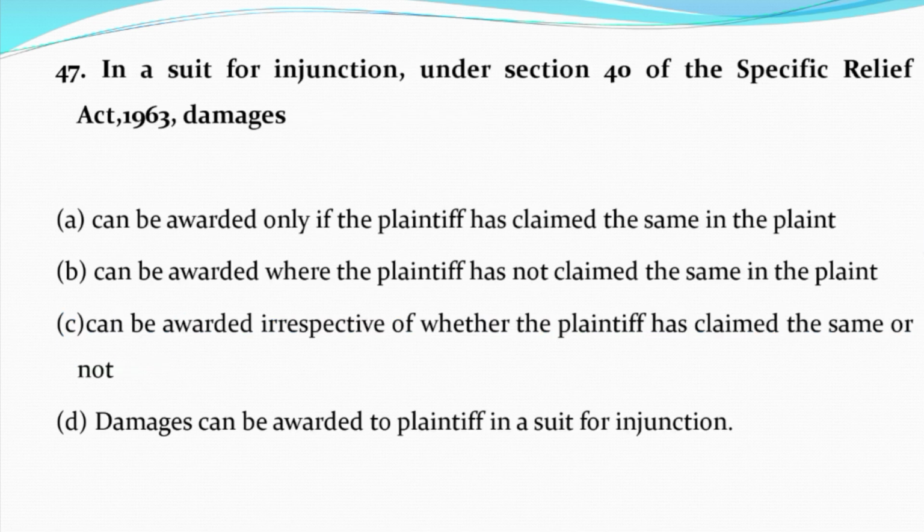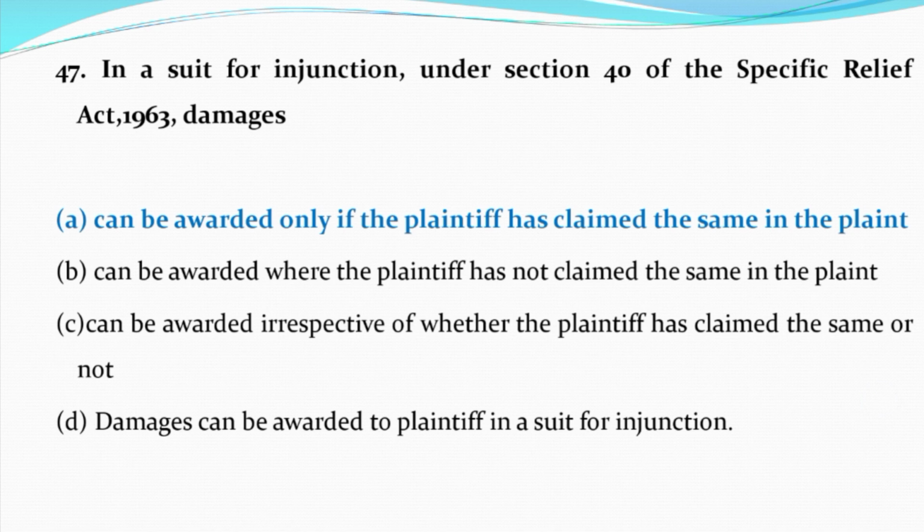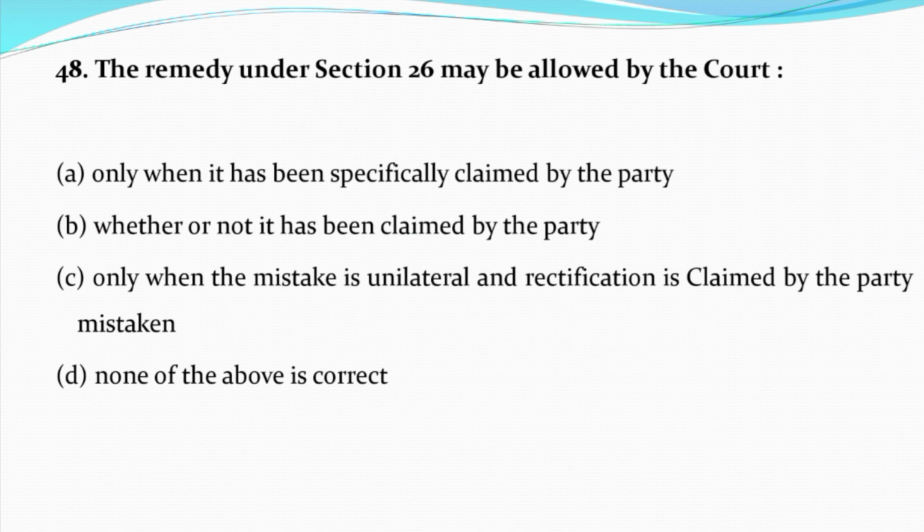Now question number 47. In a suit for injunction under section 40 of the Specific Relief Act 1963, damages, option A, can be awarded only if plaintiff has claimed the same in the plaint. Option B, can be awarded where the plaintiff has not claimed the same in the plaint. Option C, can be awarded irrespective of whether plaintiff has claimed the same or not. Option D, damages can be awarded to plaintiff in a suit for injunction. And the correct answer is option A, can be awarded only if the plaintiff has claimed the same in the plaint.